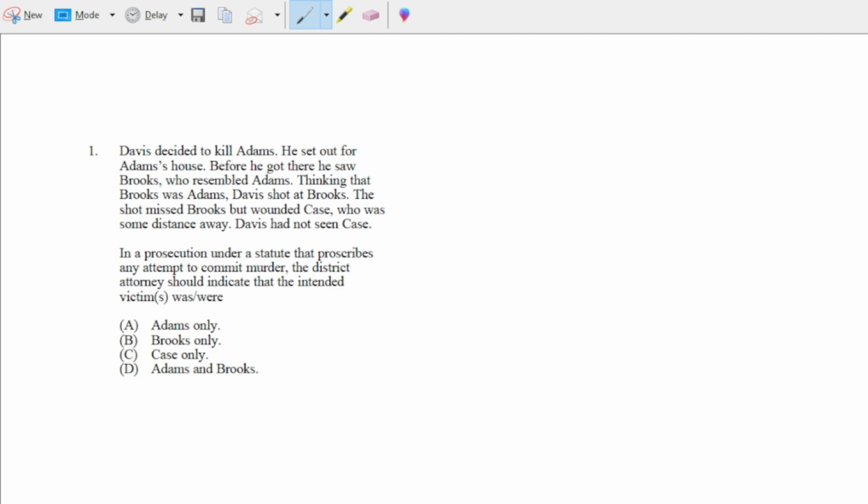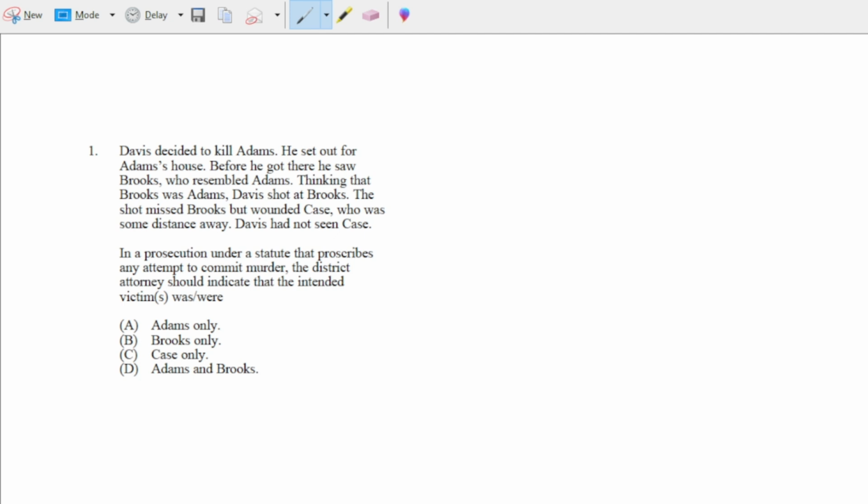But the thing is, remember from the facts, Davis was some distance away, and Case was some distance away, and Davis didn't even know he was there. So it's unlikely that the court's going to find that the specific intent is satisfied, because Davis didn't even know that Case was there. So how could he intend to kill somebody that he didn't even know was there? When he was aiming and shooting, he was shooting at Brooks, not Case. And even though he hit Case, it's not enough to show intent to kill.